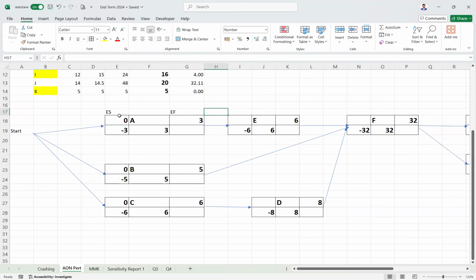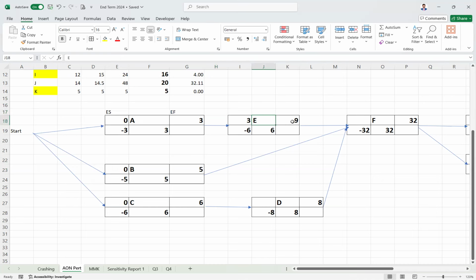So early start for the first nodes is 0. Early finish is 0 plus 3. So 0, ignore this -3 for the time being. 0 plus 3 gives your early finish. Similarly for B, 0 plus 5, 0 plus 6. Now for the next node, this E is only having one predecessor. So after finishing A, you will start E. So start time for E is 3.